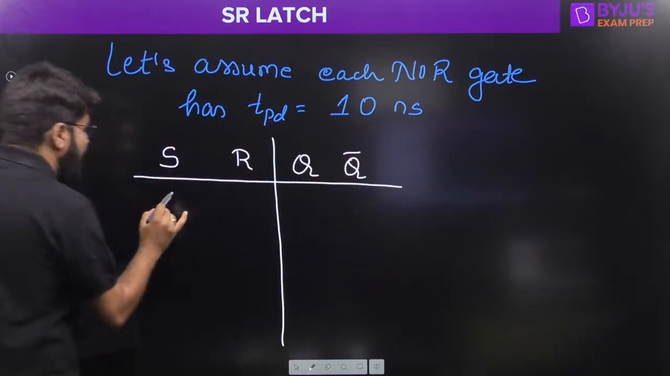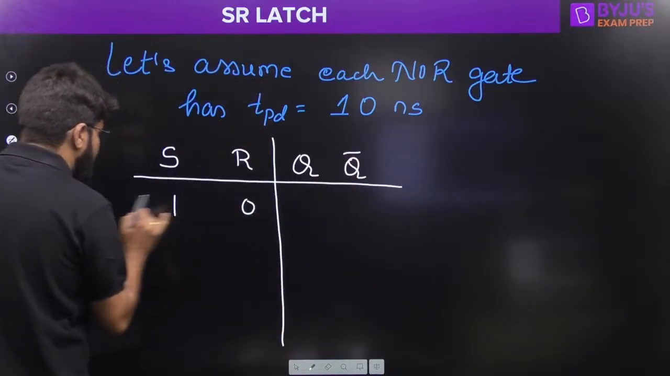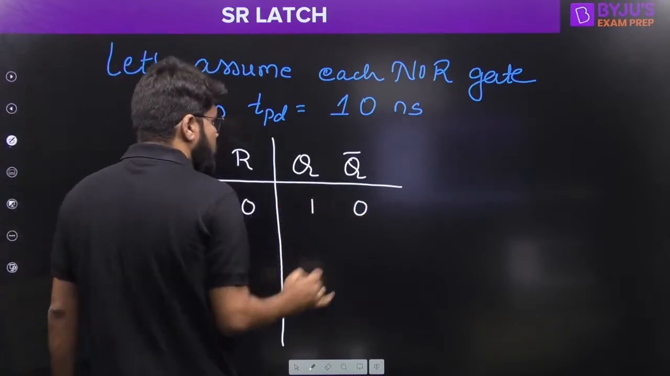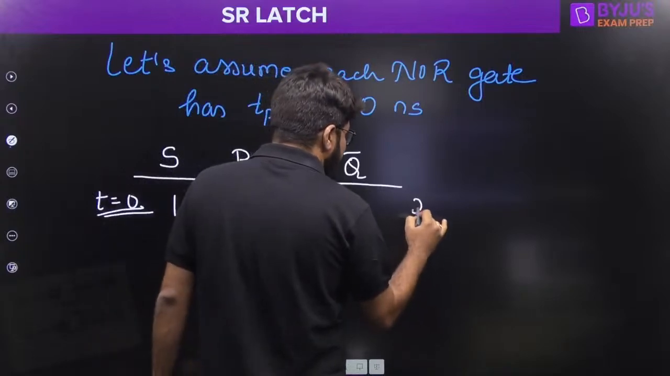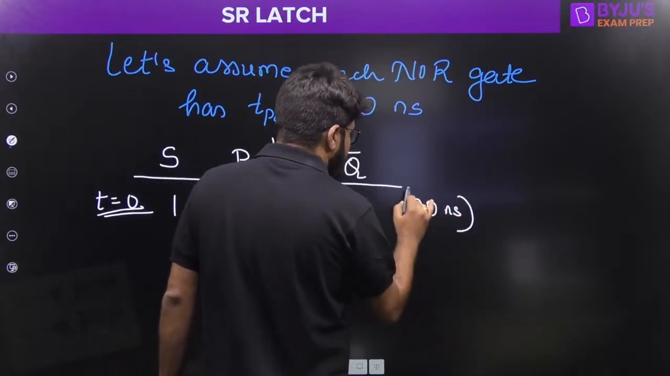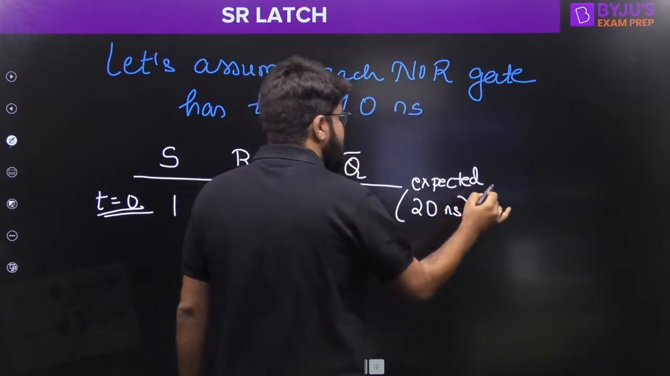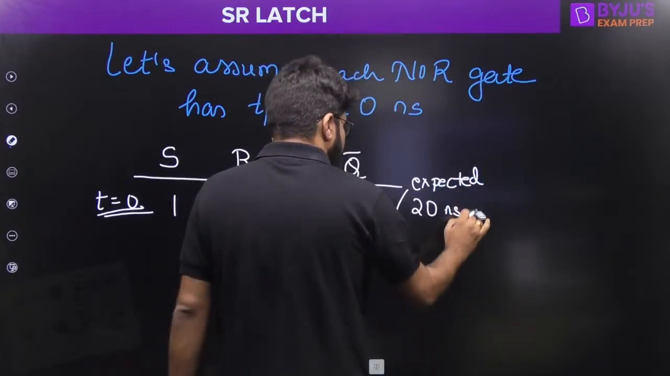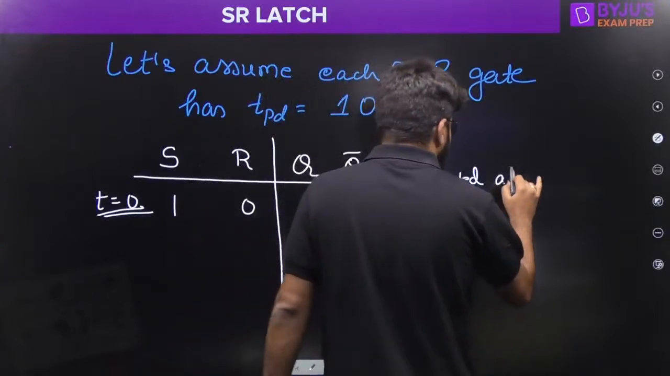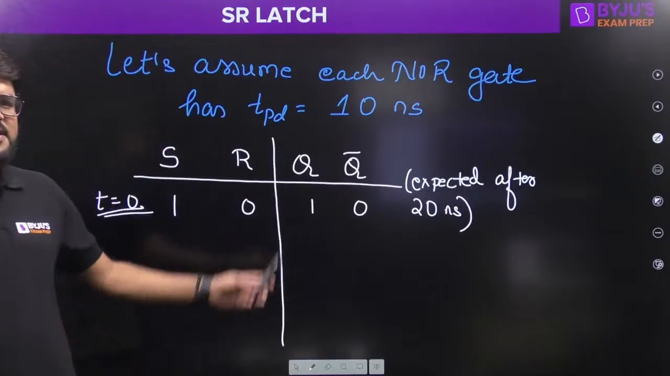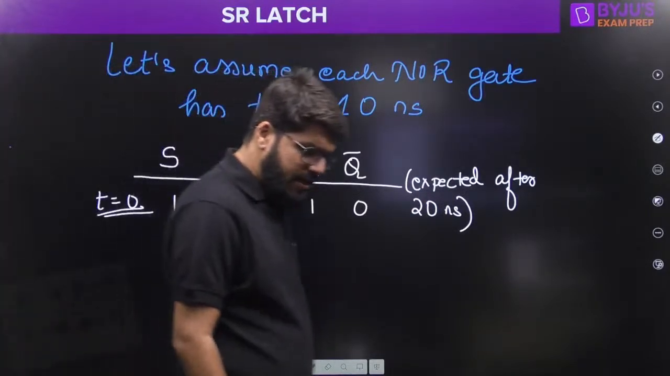Now, I apply S equal to 1, R equal to 0 at T equal to 0, and Q becomes 1, Q bar becomes 0 at 20 nanoseconds. This is the expected result. This is what we expect after 20 nanoseconds.